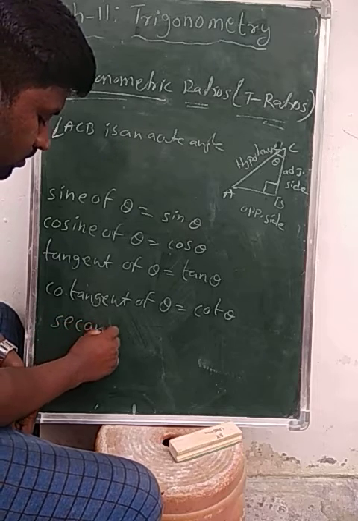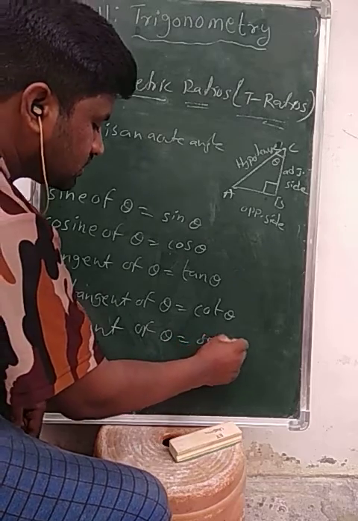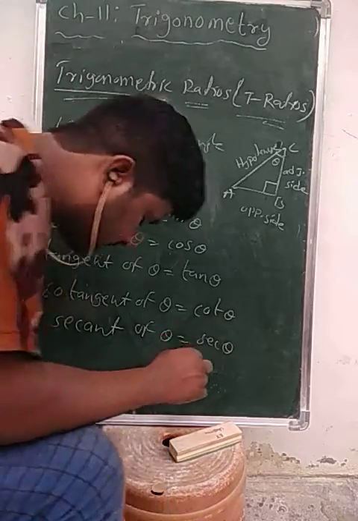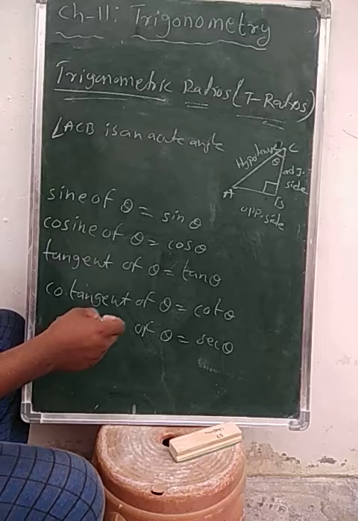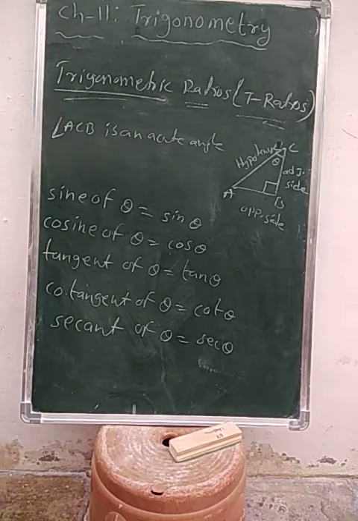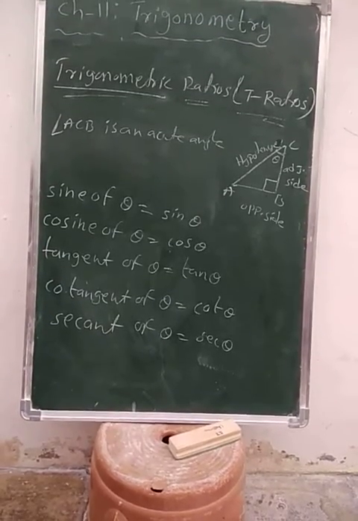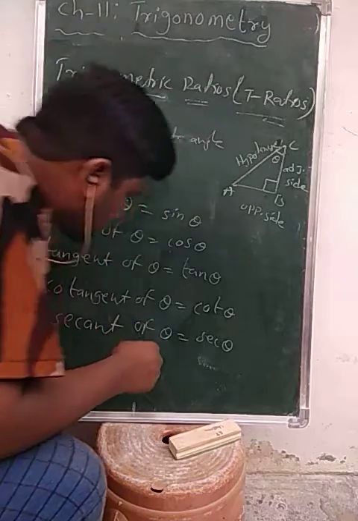Secant of theta, the short abbreviation is sec theta.